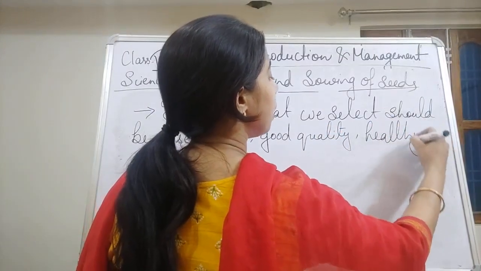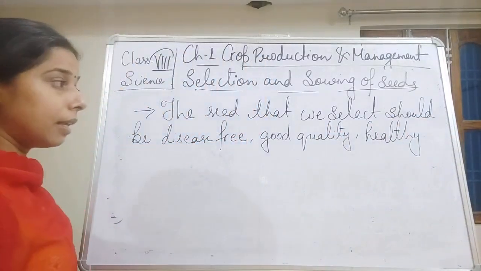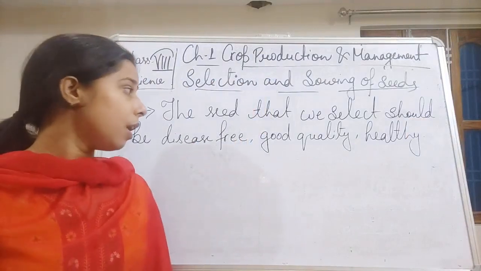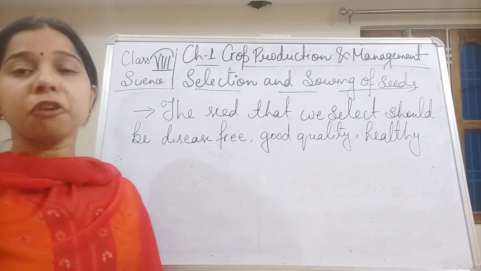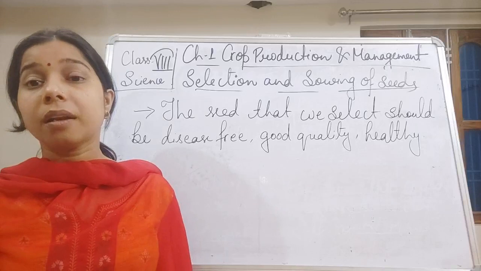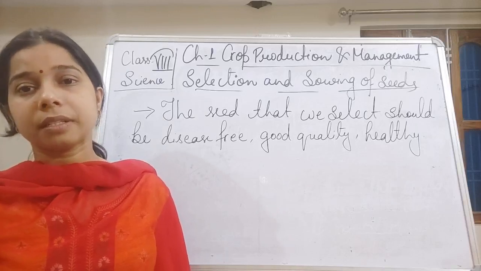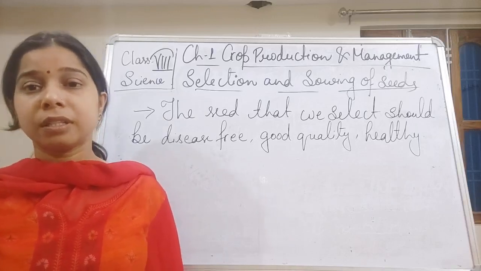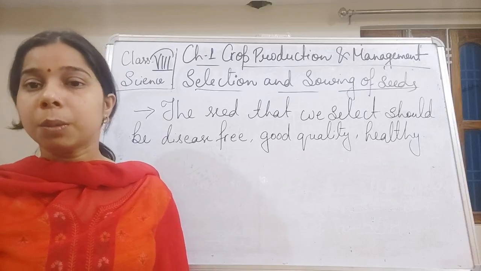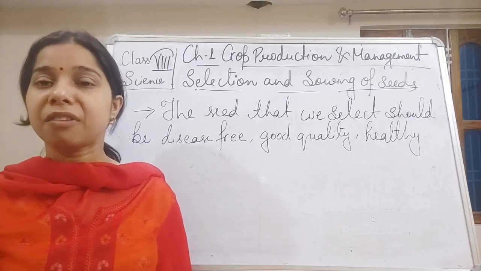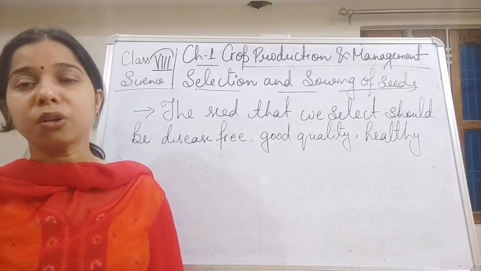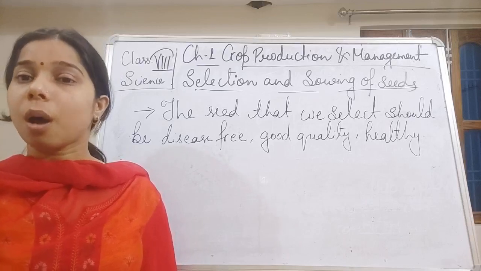If a seed is healthy, of good quality, and free from any kind of disease or resistant to diseases, such a seed we should select, because that will give us a good amount of good quality crops.